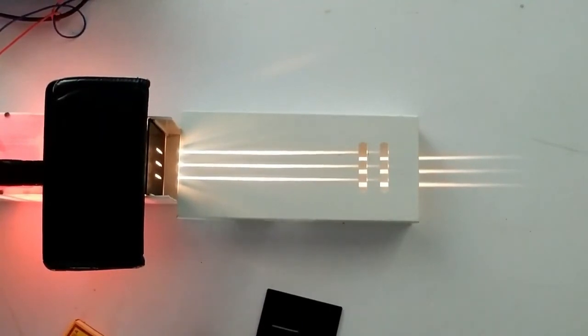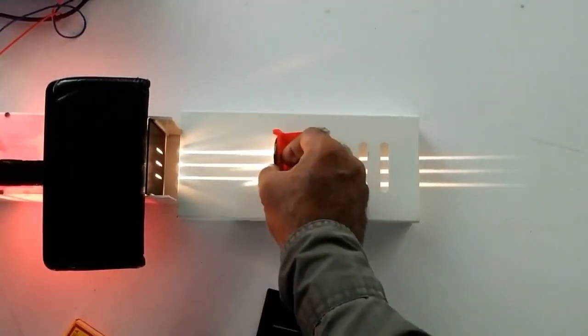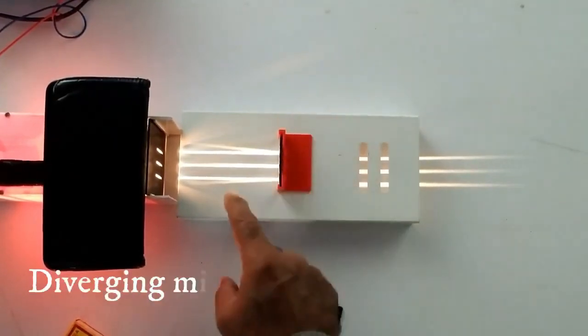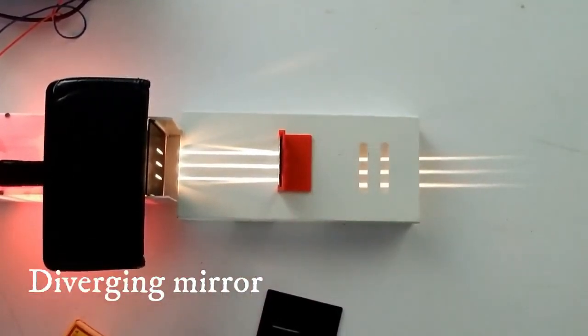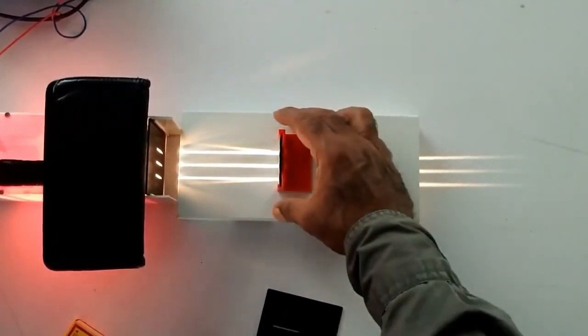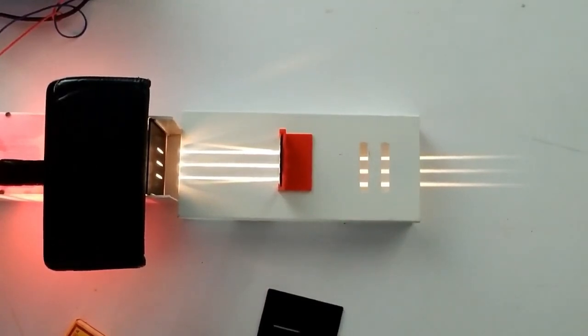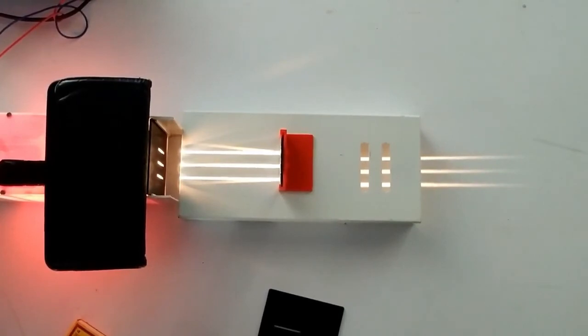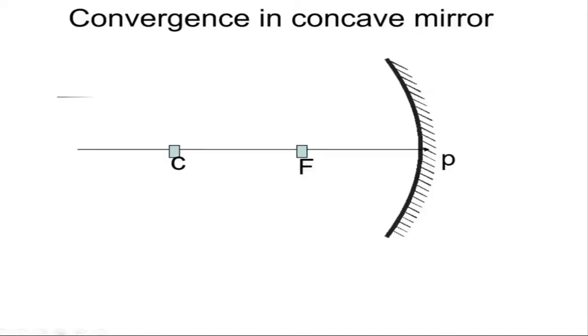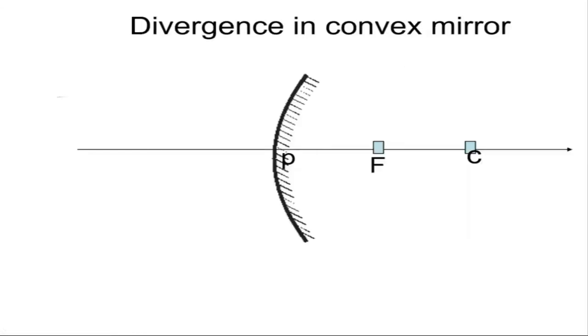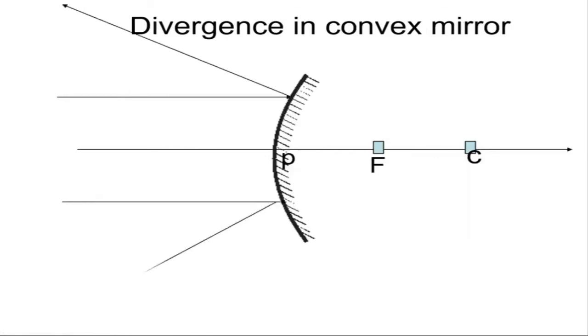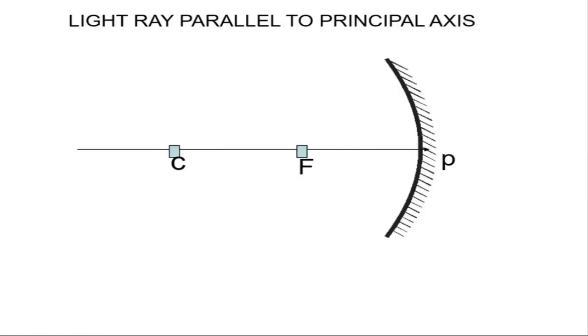And then I am bringing a convex mirror. So it diverges the light. Diverges means light goes away, right? So it is a diverging mirror. A convex mirror is a diverging mirror. Now how will you draw these diagrams? That is more important, because when it comes to the exam, you should be familiar with drawing. In the next video, we will learn how to draw convergence and divergence of light in concave and convex mirrors